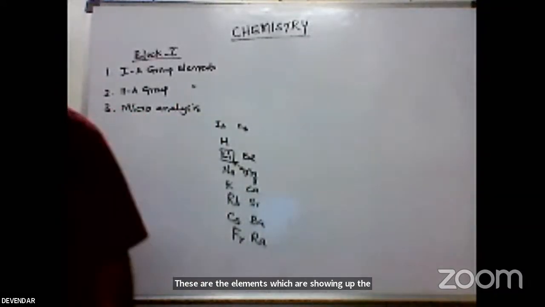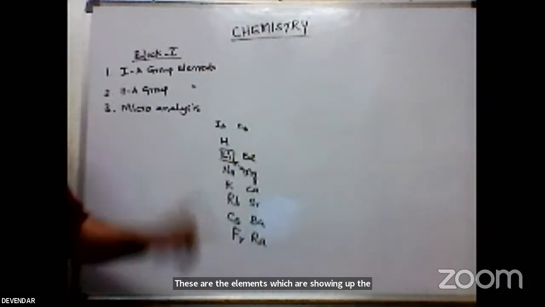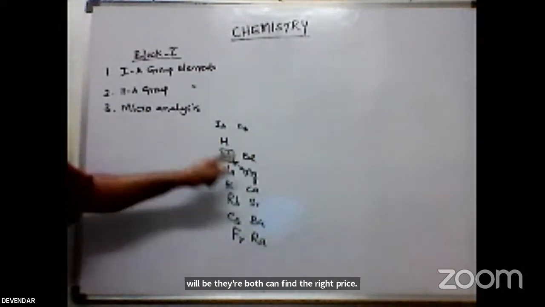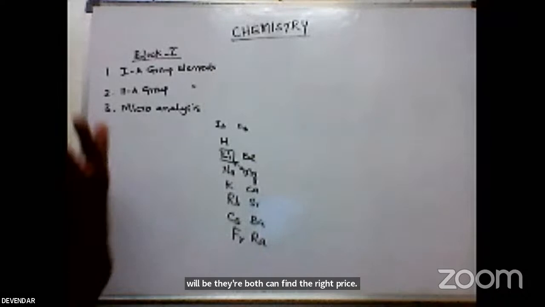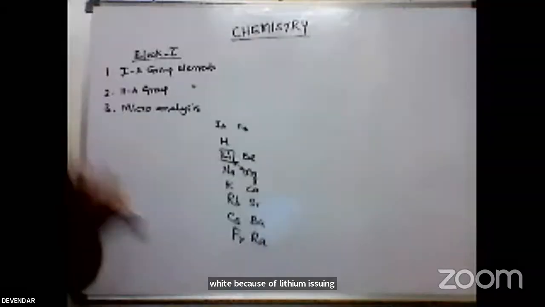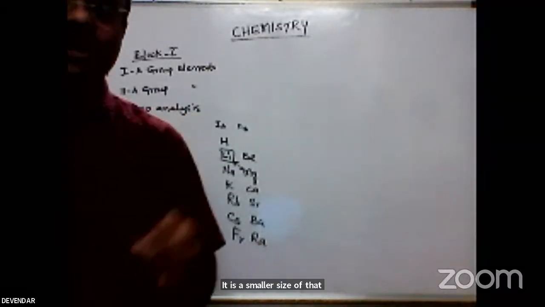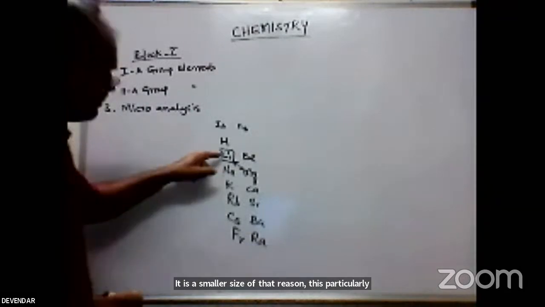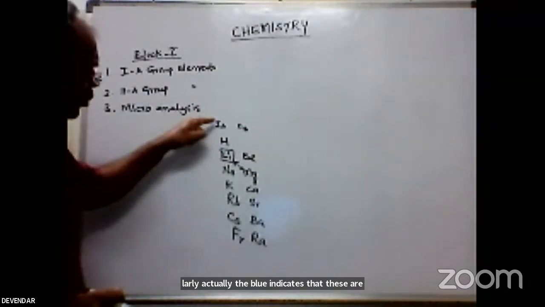Both can form nitrides. Both bicarbonates dissolve in water, while carbonates do not dissolve. They show similarities. Why? Because lithium shows anomalous properties. It is of smaller size. Due to that reason, these show similar properties.